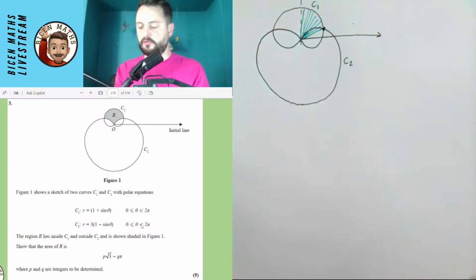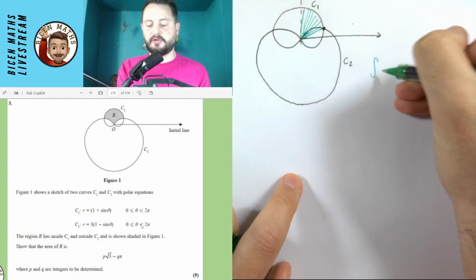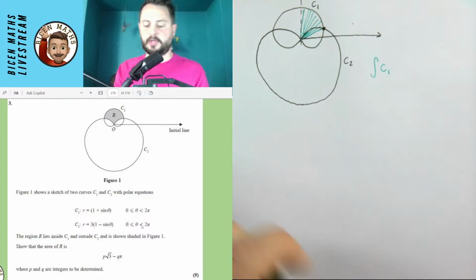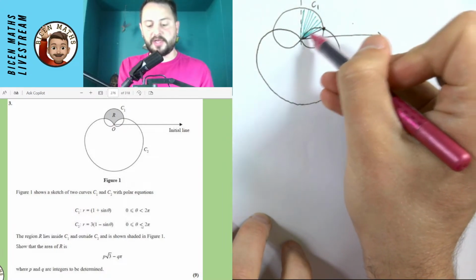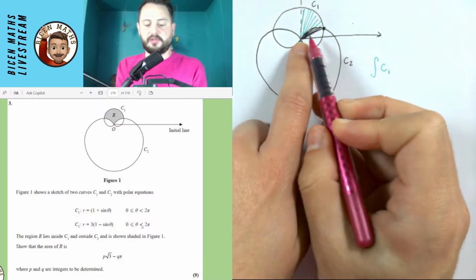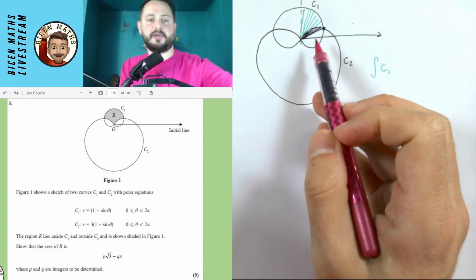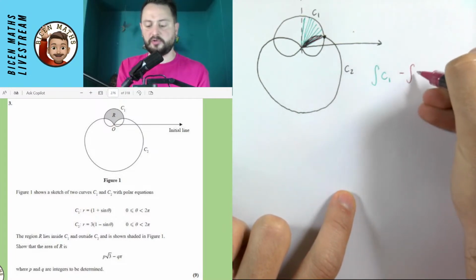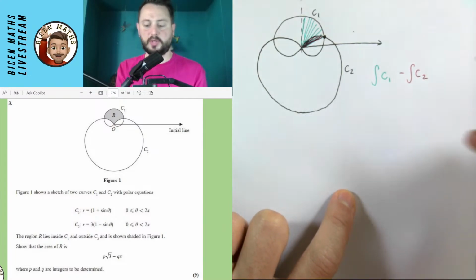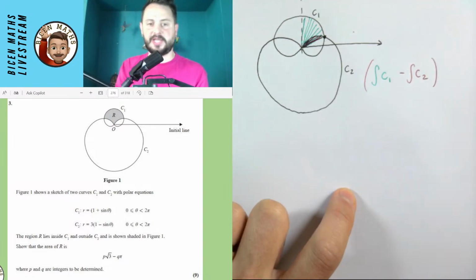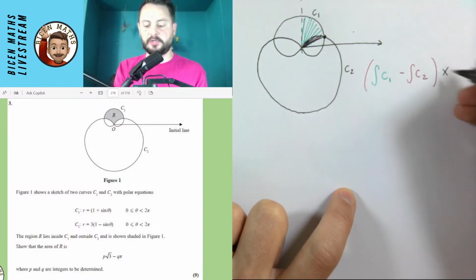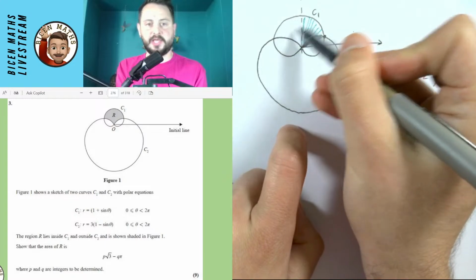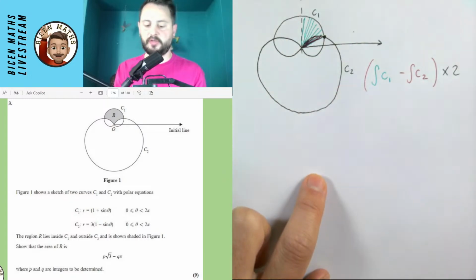Then I want to subtract from that the area for this section, which is in this pink color, which hasn't come out very clearly on the camera. So I'm going to subtract from it the integral of curve 2. And then at the end, I'm going to take this whole thing and double it so that I end up finding the whole of that top section that we've got there.